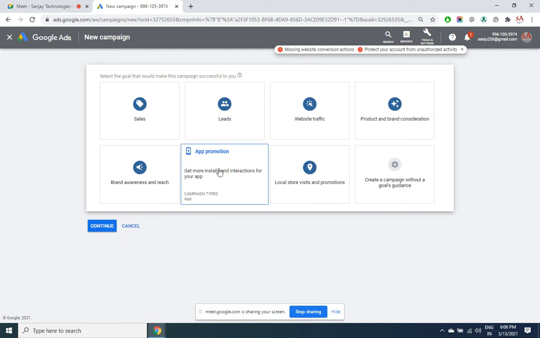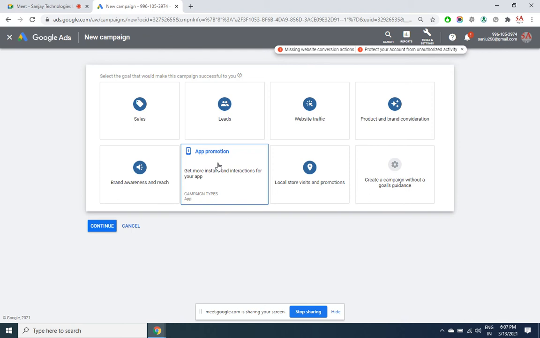While you are creating a campaign for app promotion, you have a choice here, either to target the ad to the people who have already installed your app or to the people who haven't installed your app. The ad will only be shown in eligible devices. That means it will be shown in tablets and mobiles, not to desktop users, not to laptop users.